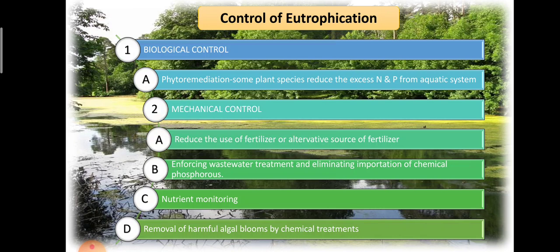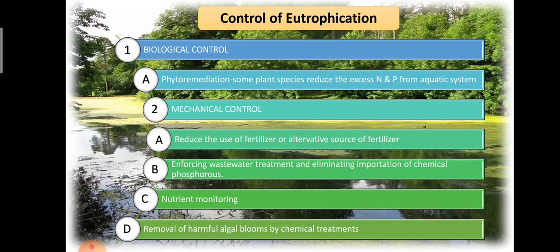Because we just learned that phosphorus is attached to the soil particles. It is not dissolved completely in the water. So when it is bound to the soil particles, in heavy rainfall regions what happens is that with soil erosion, phosphorus will come to the water body. So we can use fertilizers that could supply phosphorus in the slow release form.